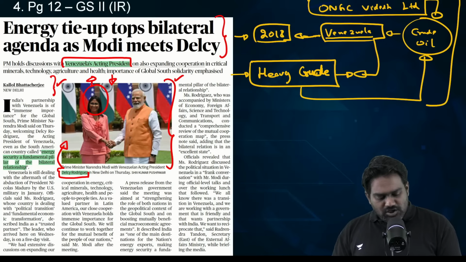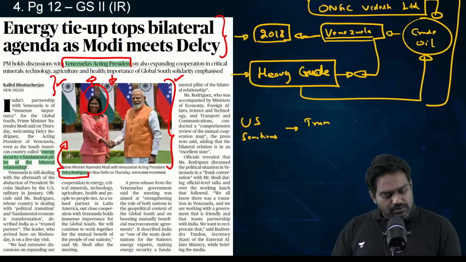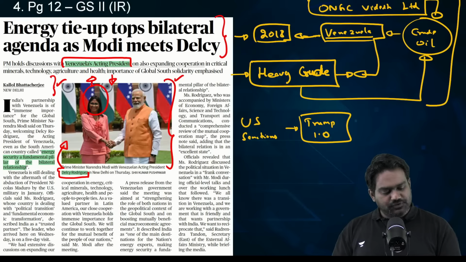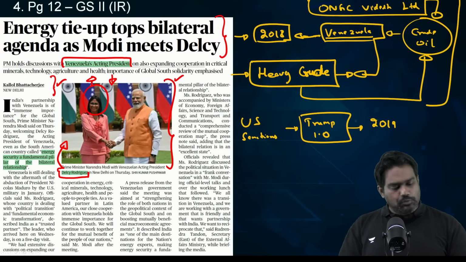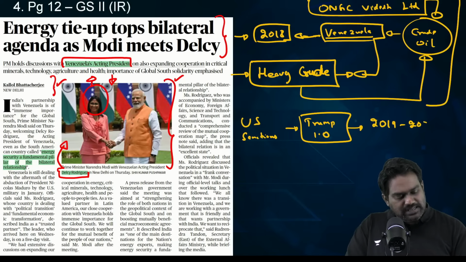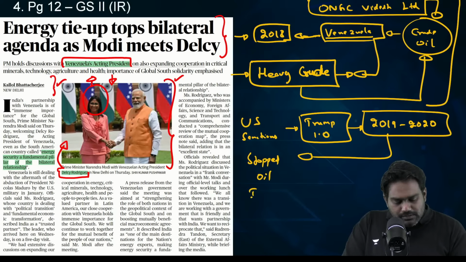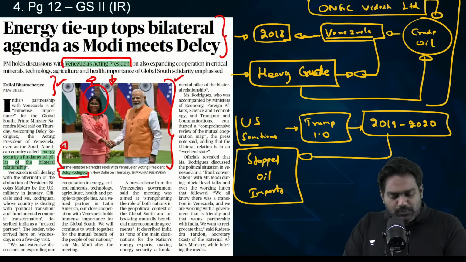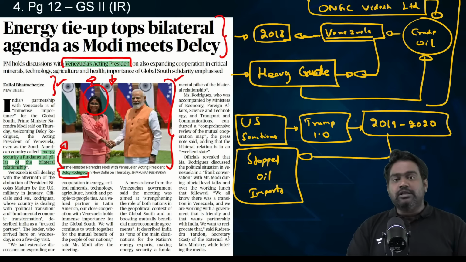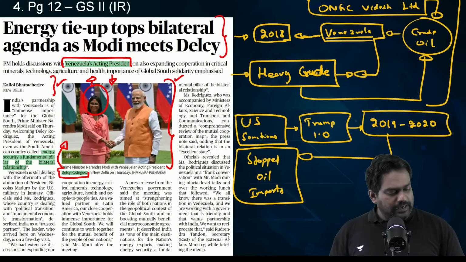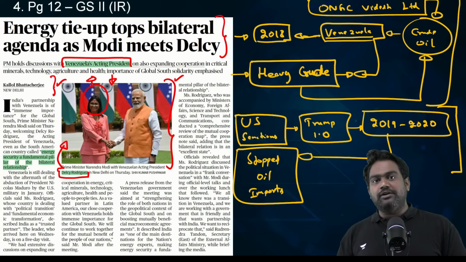But following the US sanctions under Trump 1.0, during Trump's first presidency, we cut back on our Venezuelan oil imports in the 2019-2020 period. We completely stopped oil imports from Venezuela. So since then, given the state of relations between US and Venezuela and the continued impact of American sanctions, India did not resume oil trade from Venezuela.